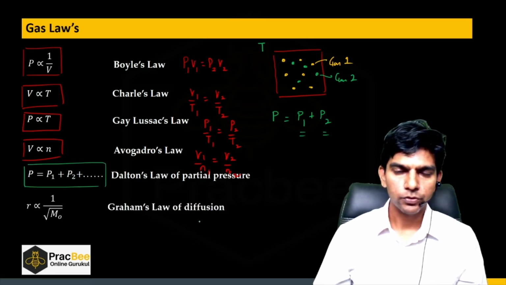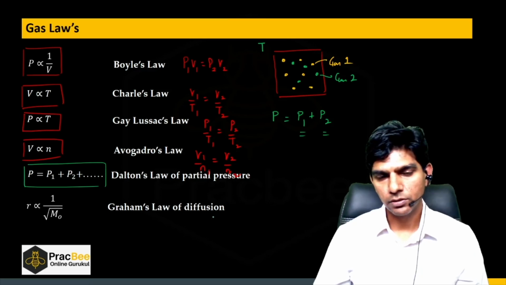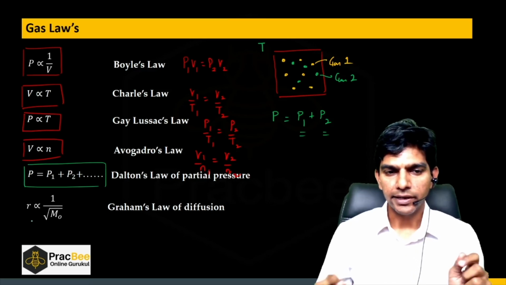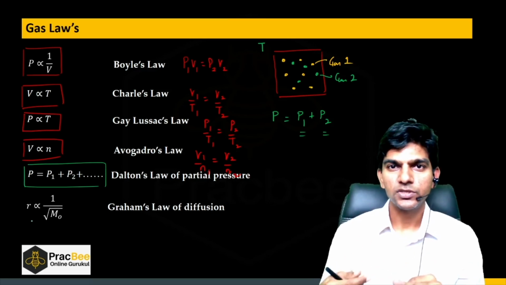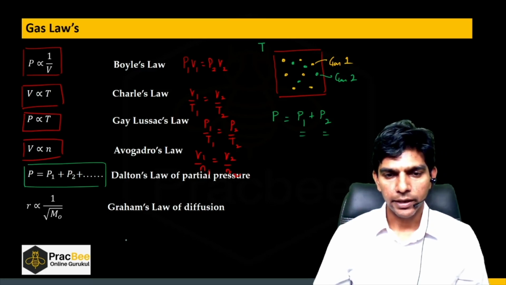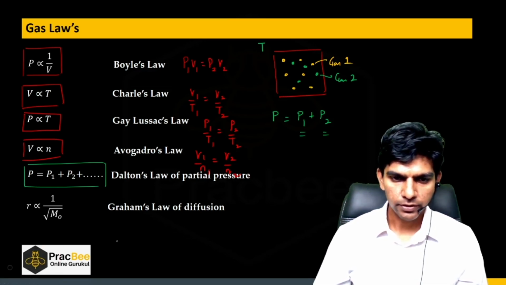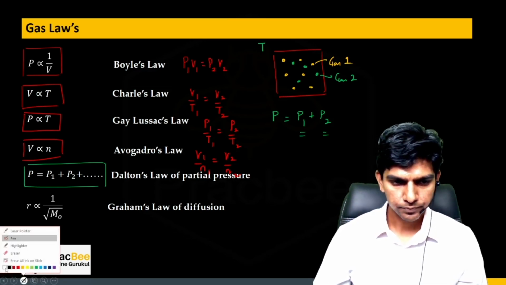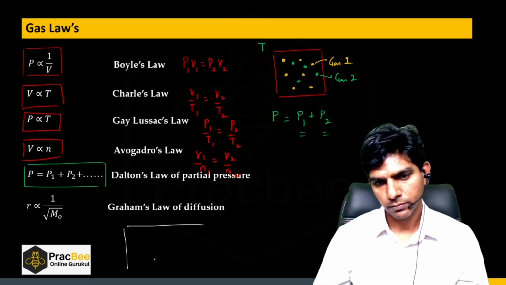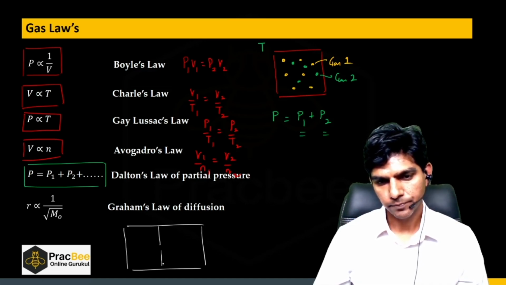Next is Graham's law of diffusion. Again, I haven't seen any question from this law, but you should remember the rate of diffusion is inversely proportional to square root of the molar mass. And what is diffusion? Suppose we have a gas which is enclosed, say, air.